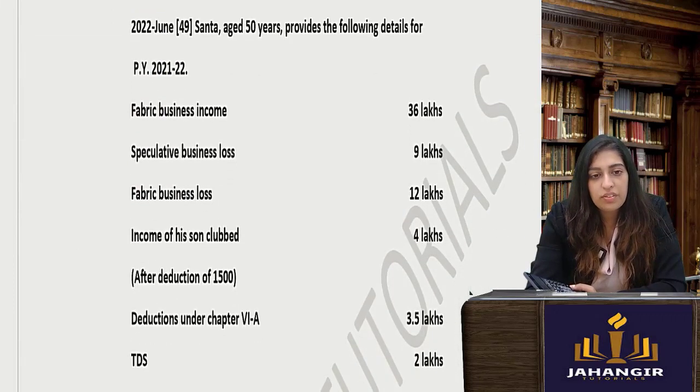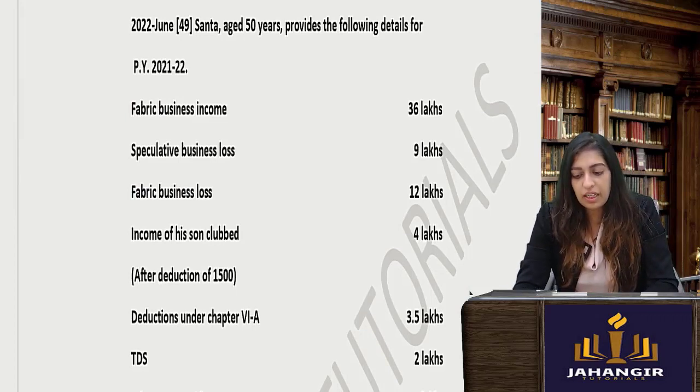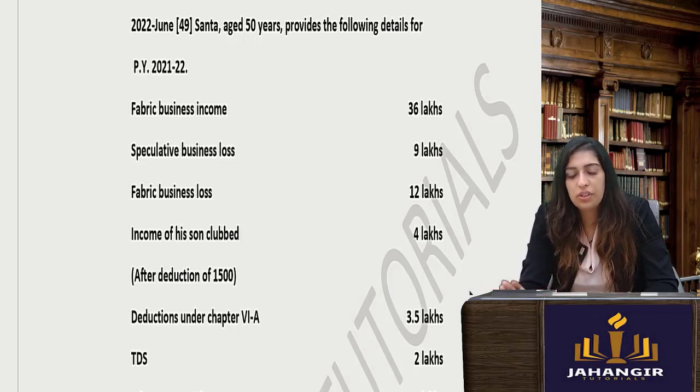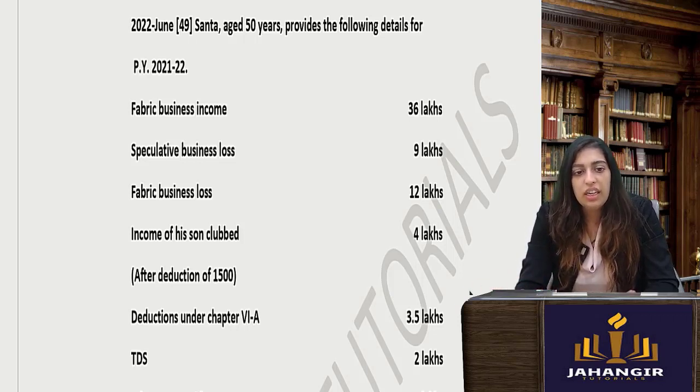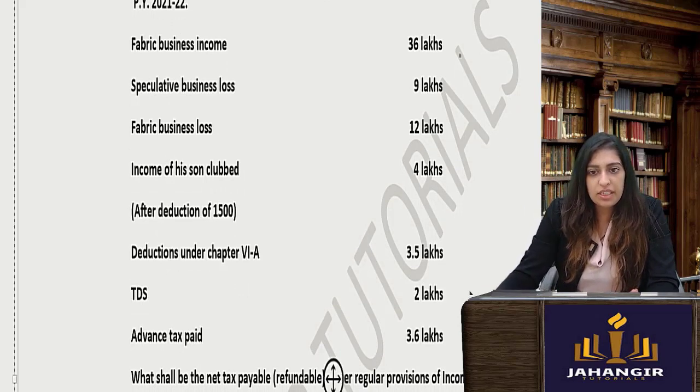Santa H provides the following data. Fabric business income. Now go slow. If it is business income during the year, there are two types of business, speculative and non-speculative. Speculative is your betting, that you cannot take the loss into consideration. So keep it aside. Now fabric business is 36 lakhs. Fabric business loss is 12 lakhs. So you will subtract, you will get 24 lakhs. Okay, this can be set off. The profit and loss can be set off.